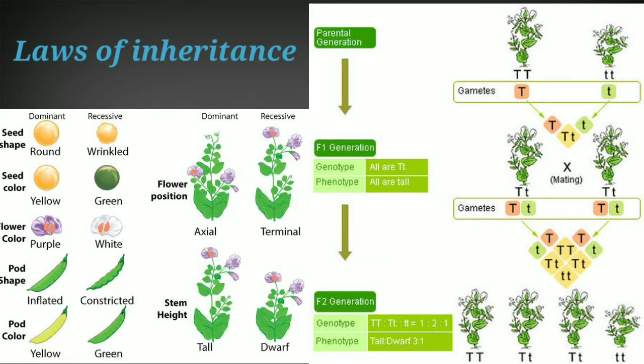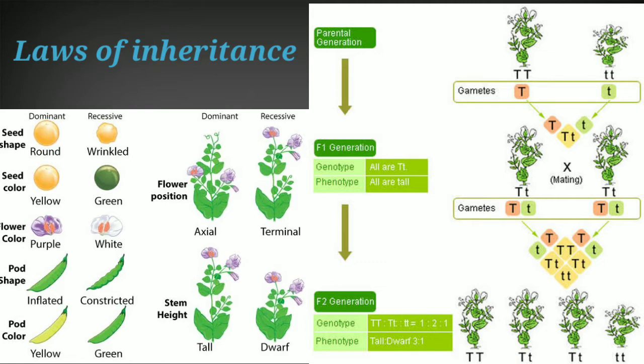So he was the first person to give some idea about the inheritance of characters from one generation into the other. In that, he emphasized certain controlling factors which were later called Mendelian factors, or the term alleles was given.